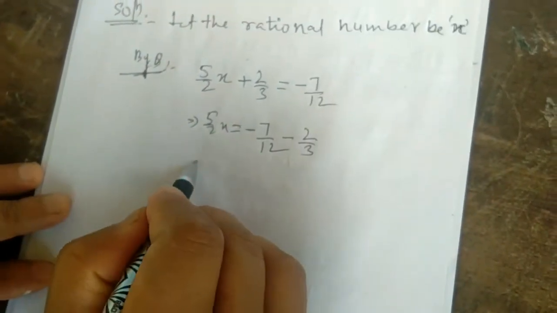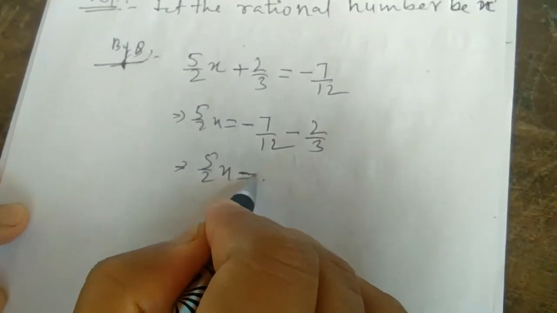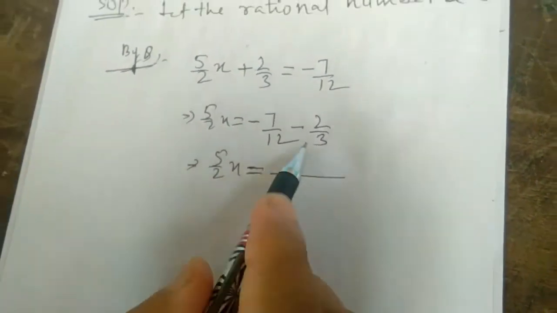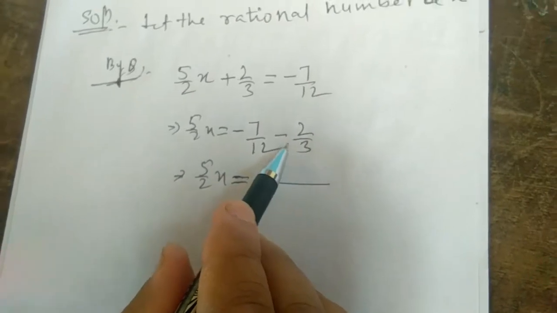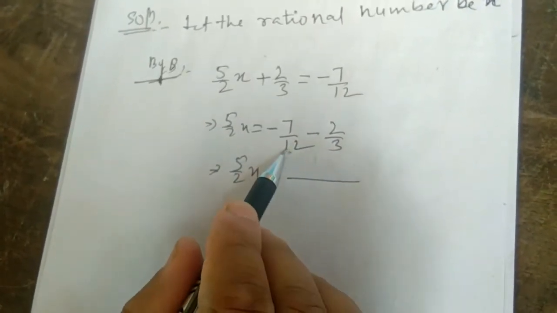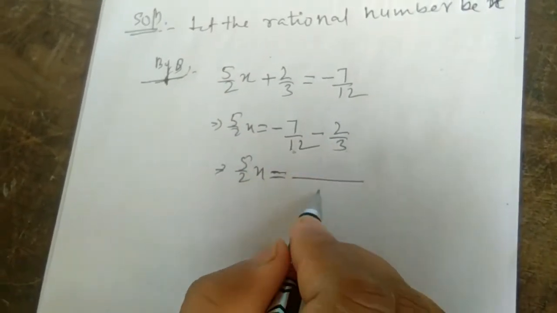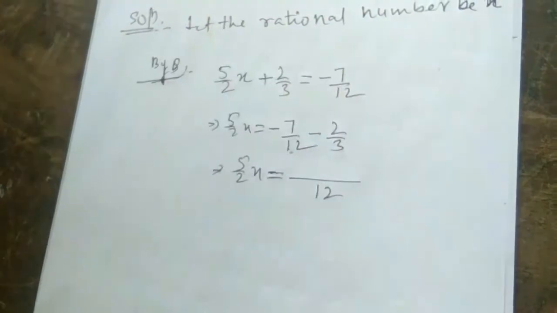Okay. Then you take the LCM on the right side of 12 and 3. Here the denominator is 12, here the denominator is 3. You can divide this 12 by 3. When the greater number is divisible by the smaller number, the greater will be the LCM.